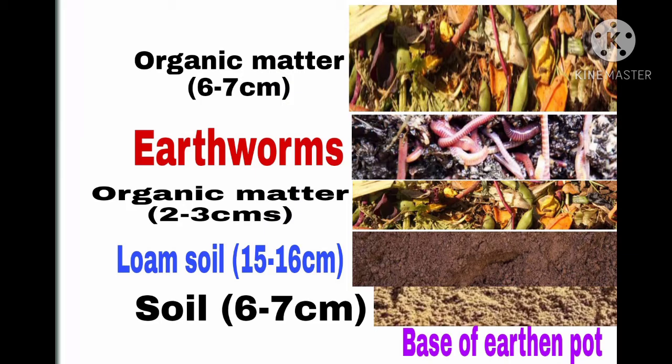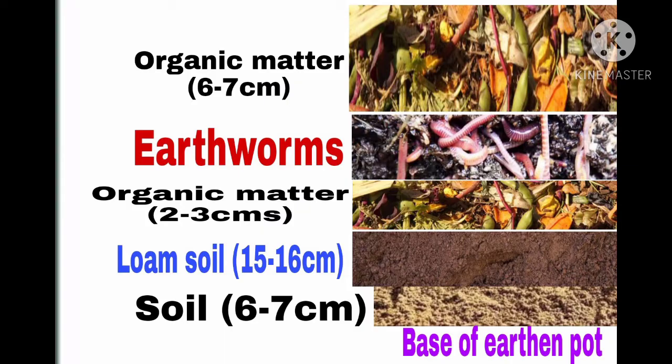Dear students, this picture gives you a complete idea of all the 4 steps. See, for example, you can look at the picture. Here the earthen pot is taken as an example, and the base of the earthen pot is covered by 6 to 7 centimeters of soil, then followed by 15 to 16 centimeters of loam soil added above the normal soil, and then it is